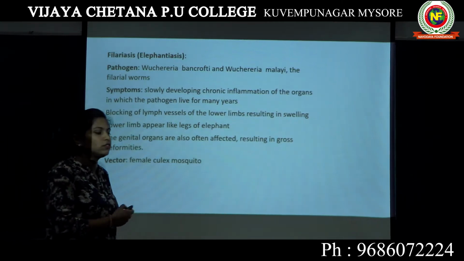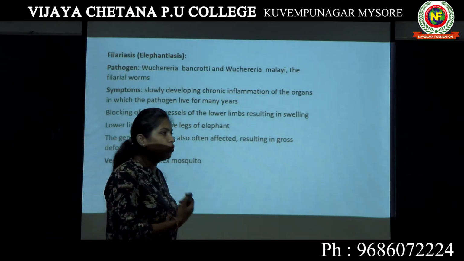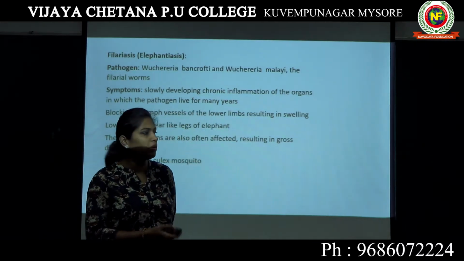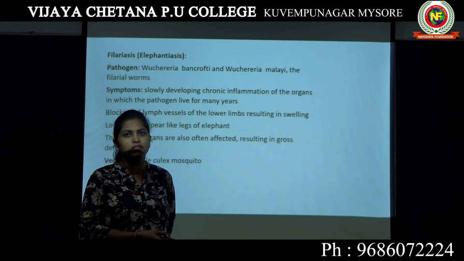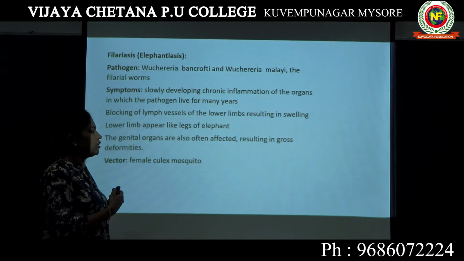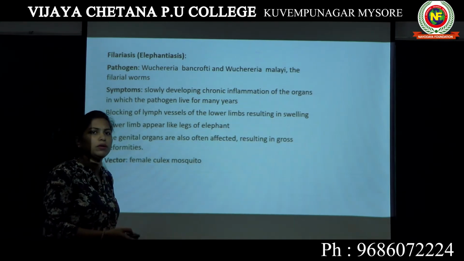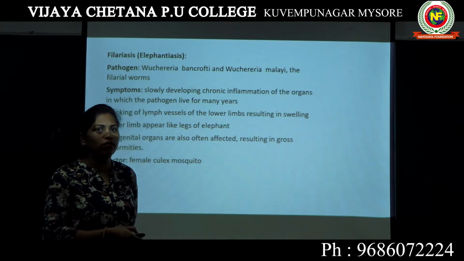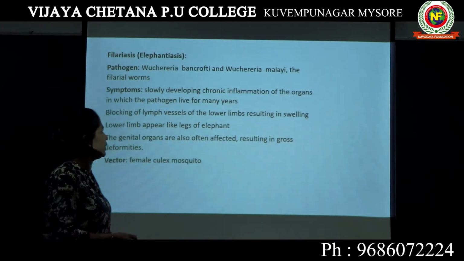A person's leg looks similar to the leg of an elephant. You might have seen pictures of this particular disease where a normal human being's leg appears similar to that of an elephant's leg.